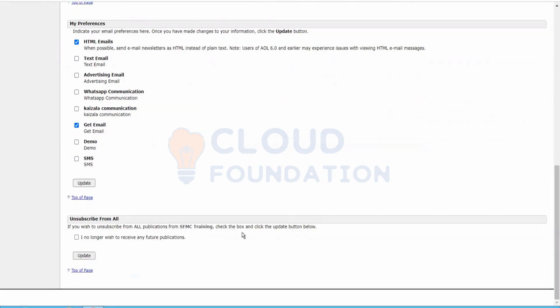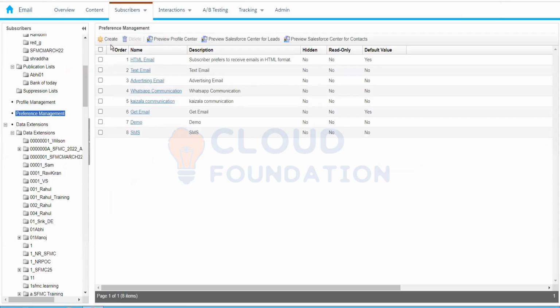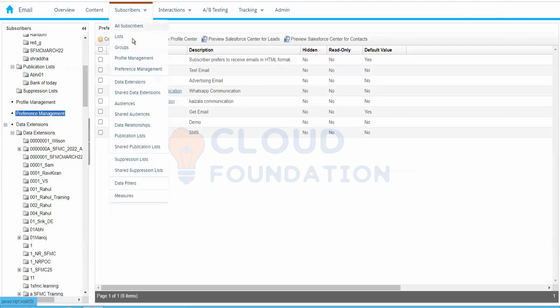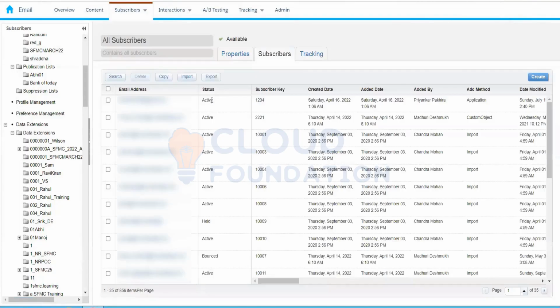Next, if any subscriber wants to unsubscribe from all communication, the subscriber can click on this particular checkbox and click on Update. This will change the status of the subscriber to unsubscribed. We'll talk about the subscriber status in detail in a while, but for now, a subscriber has multiple statuses.